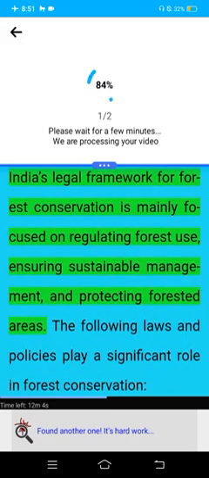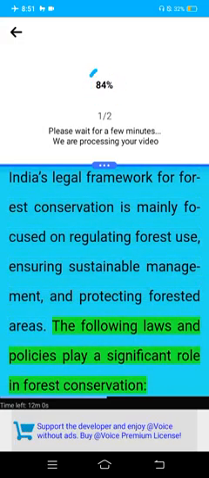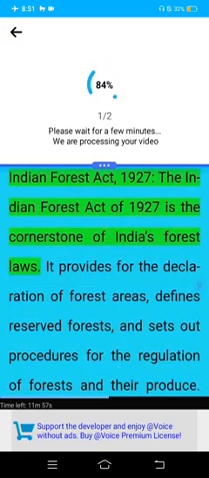India's legal framework for forest conservation is mainly focused on regulating forest use, ensuring sustainable management, and protecting forested areas. The following laws and policies play a significant role in forest conservation. Indian Forest Act, 1927. The Indian Forest Act of 1927 is a cornerstone of India's forest laws.